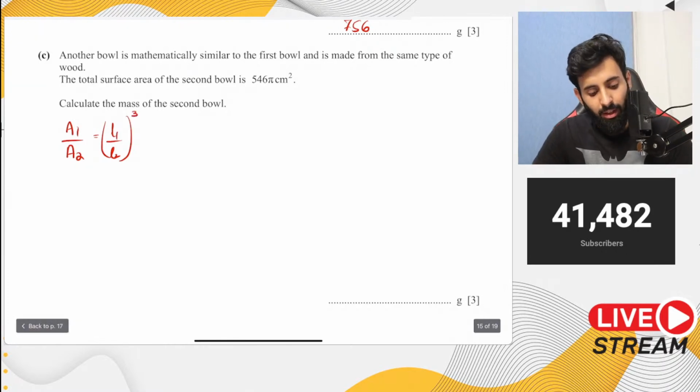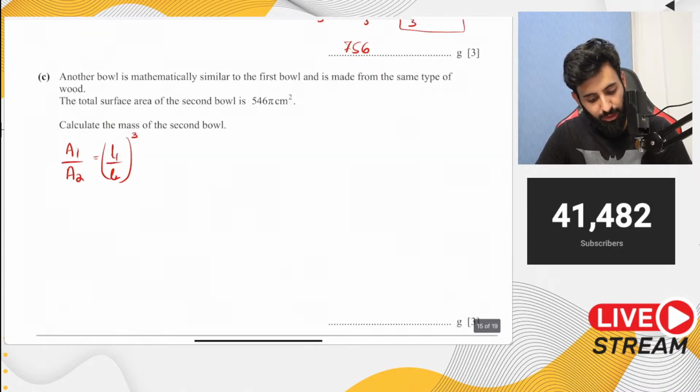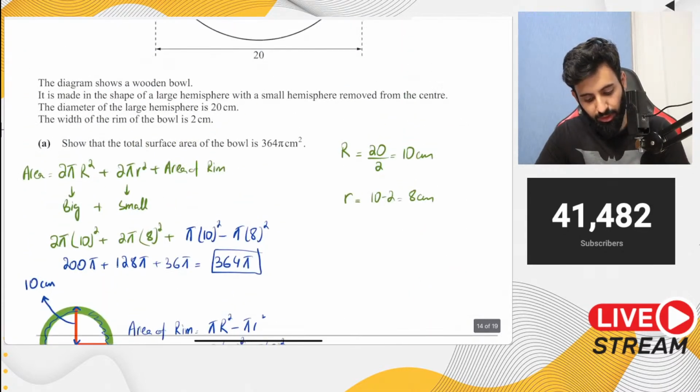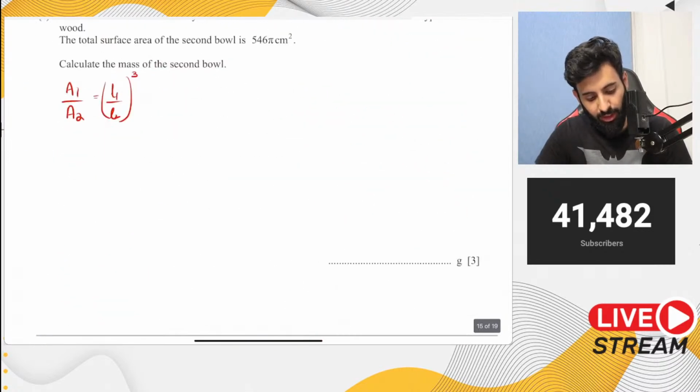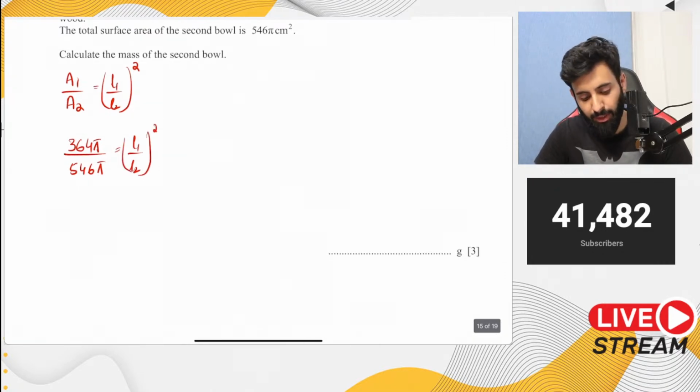Okay. Now, since you have the two areas, the area of the first bowl was, we had to prove it, 364 pi. So let's take that, 364 pi divided by, sorry, it's not cube, I just realized it's actually square. Okay, it's not cube, it's square. Divided by 546 pi equals L1 upon L2, the whole thing squared. Now what this will do is allow us to find out the ratio of the lengths.